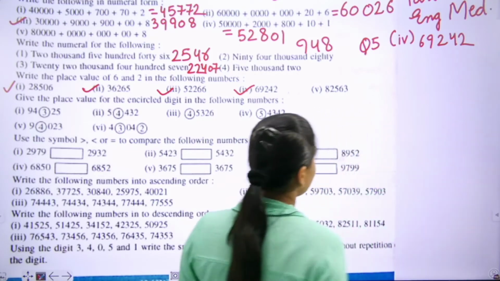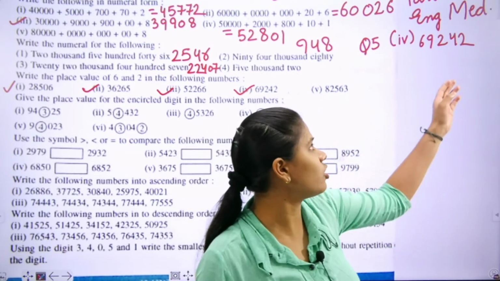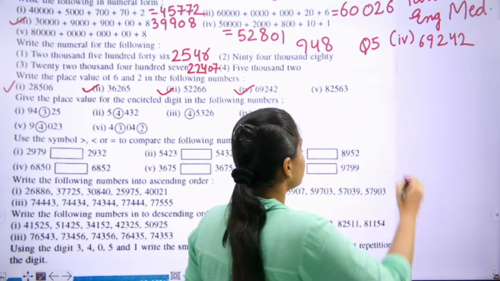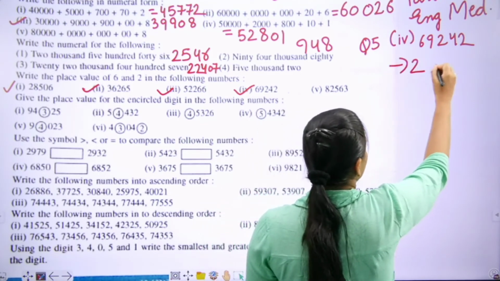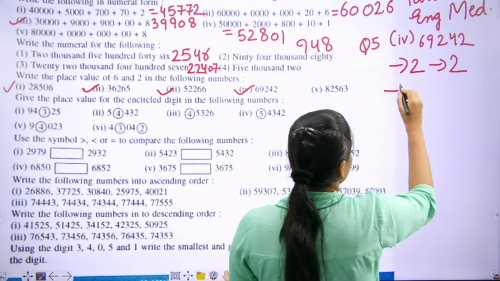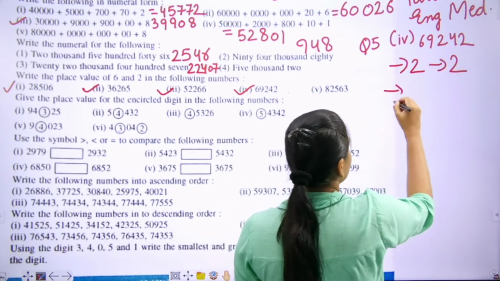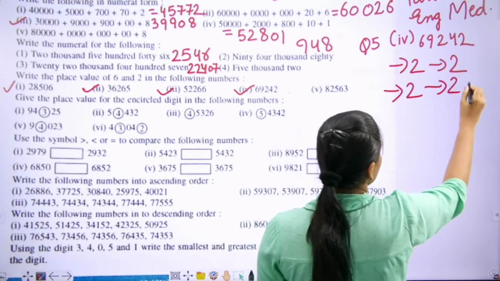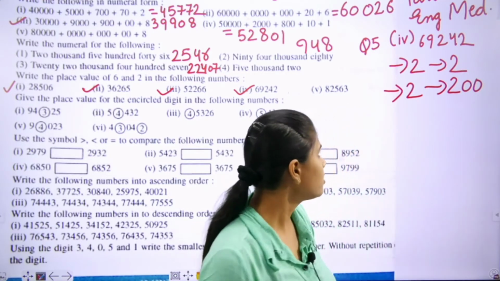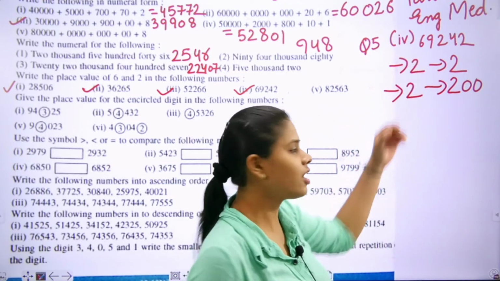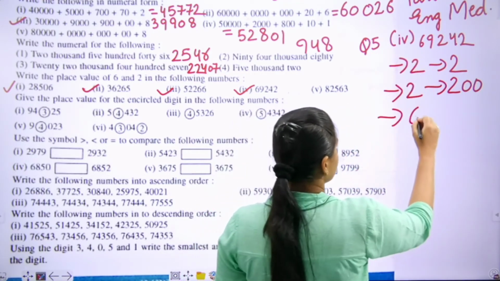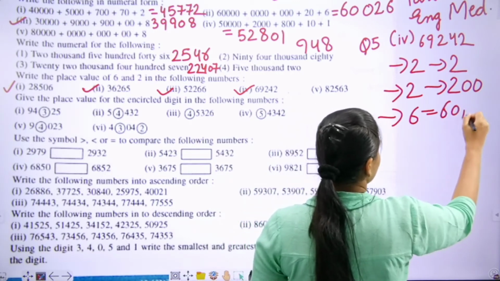$69,242. Again, you have to tell the place value of 2 and 6. Let's start. 2, that is ones. Then ones, tens, 100. That is 200. Then 1000, 10,000. 60,000.